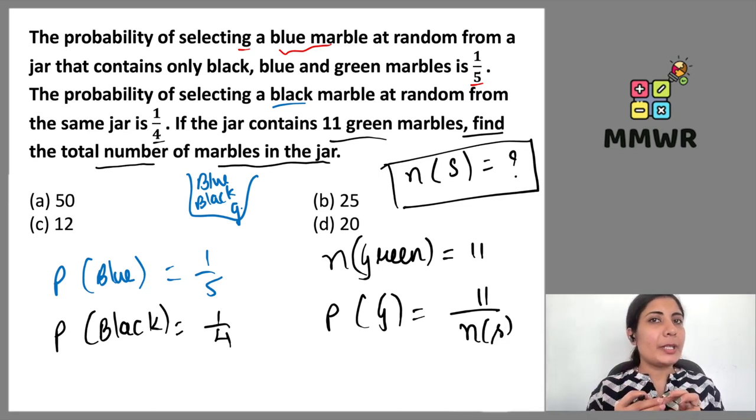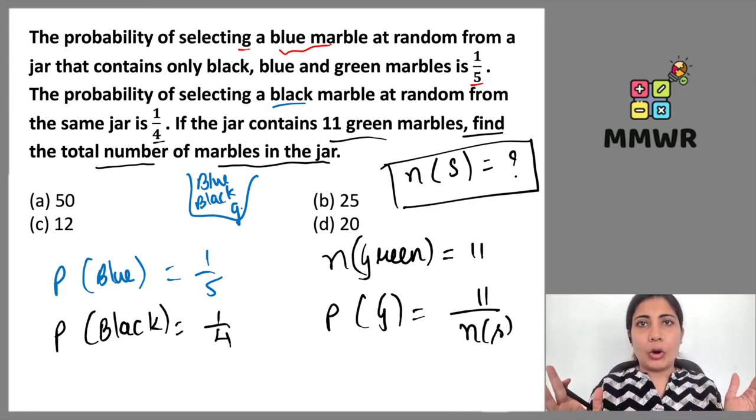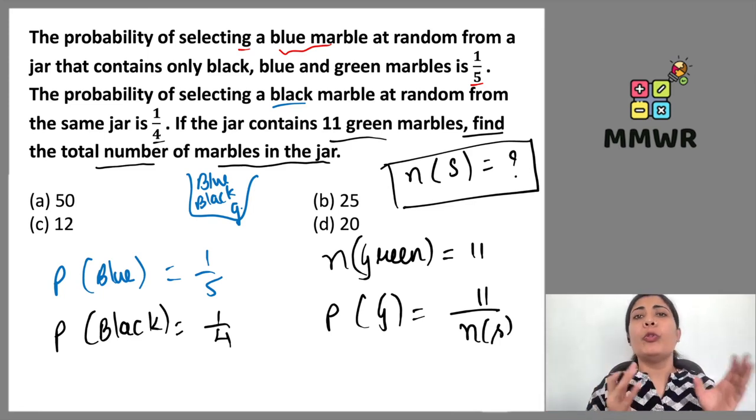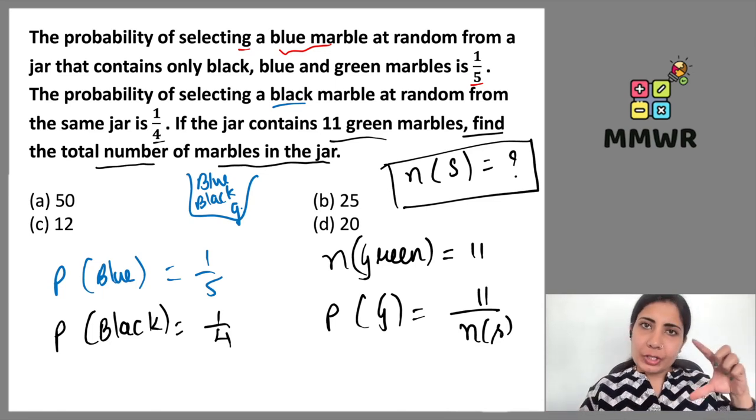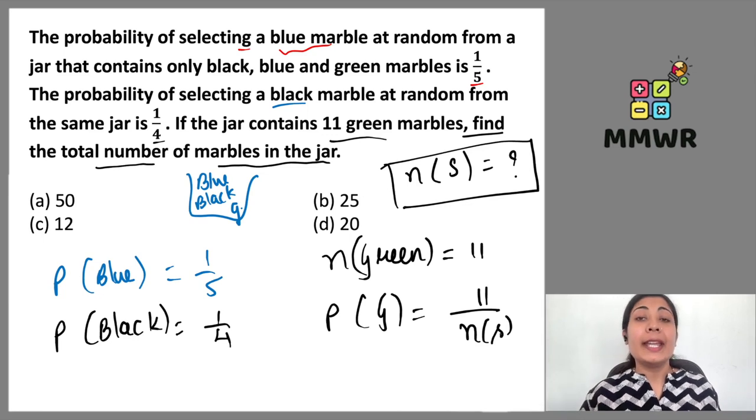Elementary event means that there are three categories of marbles we have: blue, black, green. So individually for blue, individually for black, and individually for green, if we look at the probability and take the sum of the probabilities, we will get 1 here.